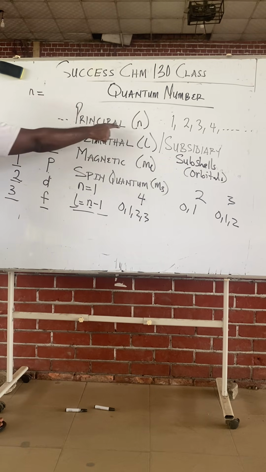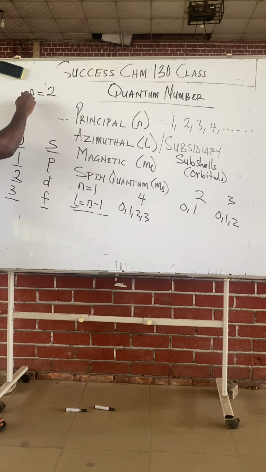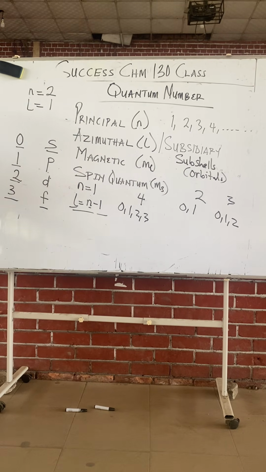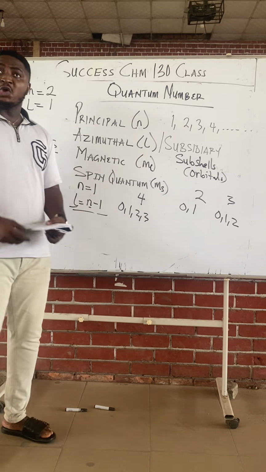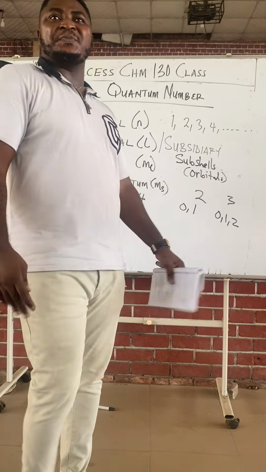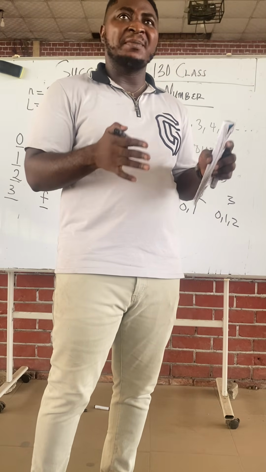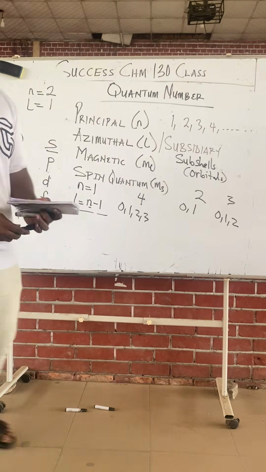Principal quantum number N is 2, and someone's azimuthal is 1. Class, remember that I told you that it's wrong to just mention P without telling us the shell it comes from. Every orbital comes from a shell, remember? So you never see S alone, or just P, or D. You always see the number beside the S, or the P, or the D, the shell that produced the orbital.